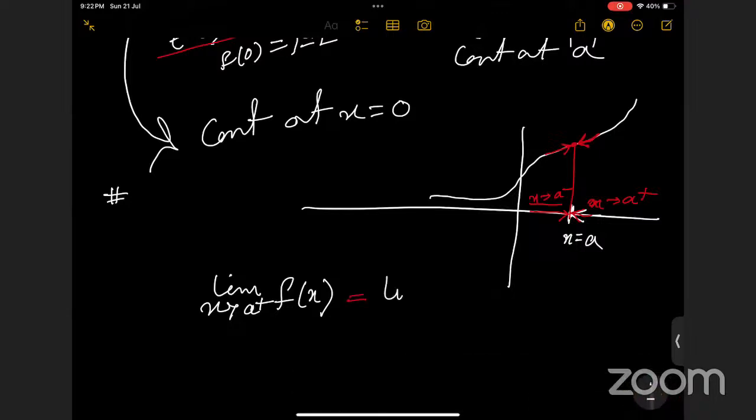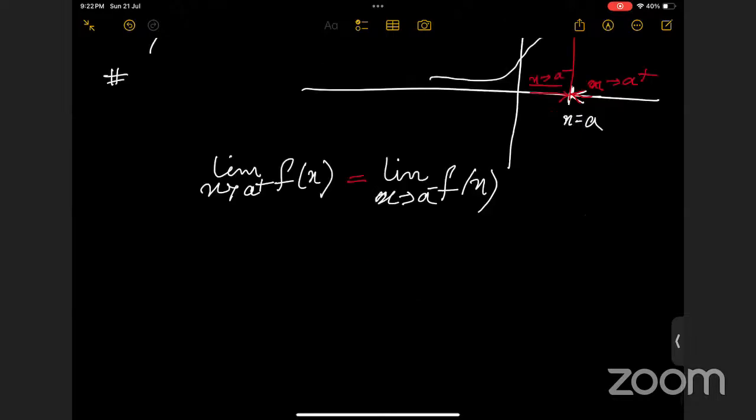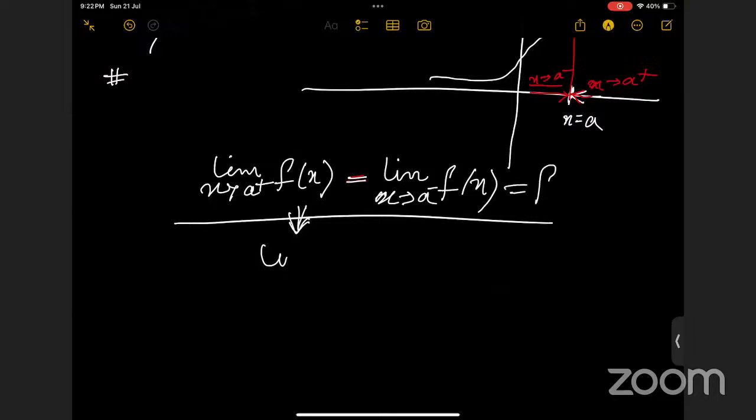If the limit as x tends to a positive and as x tends to a negative is the same, basically if the right hand limit and left hand limit are the same, then we will say the limit exists. And it is continuous if it is equal to f(a). There is a third condition: then it is continuous. Otherwise, the limit exists. Okay. Got it, ma'am.